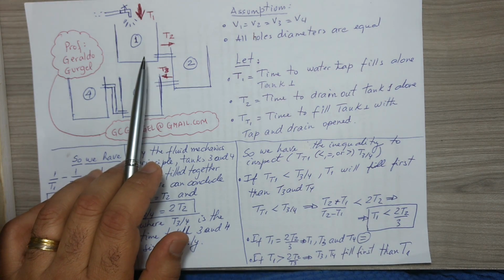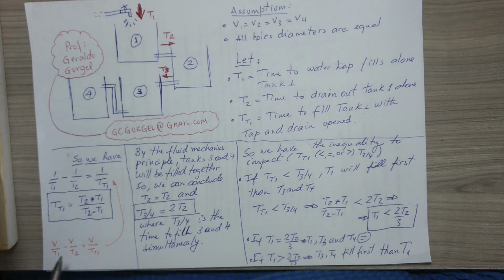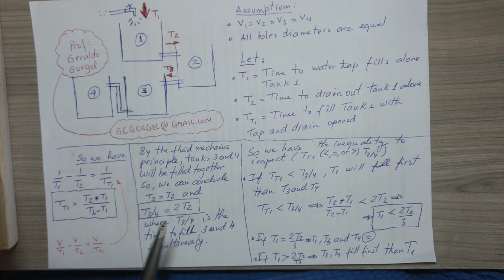You can see now the difference between these 2 flows: the filling flow V over T1 and the draining flow V over T2. This difference is the net flow to fill tank number 1, that's V over TT1.